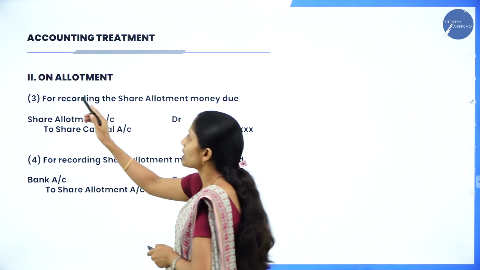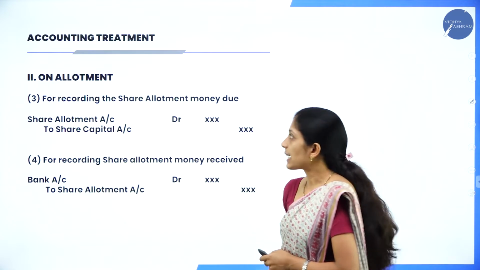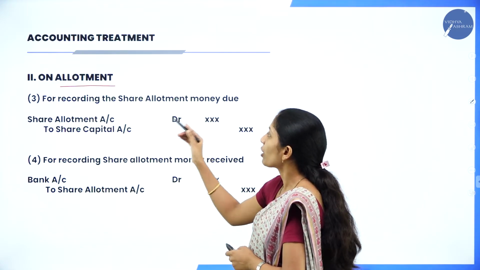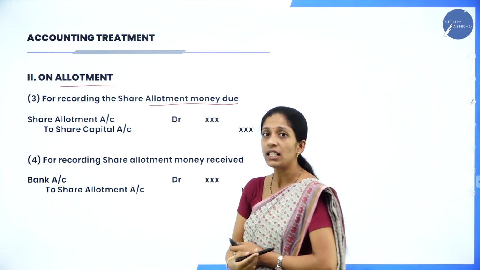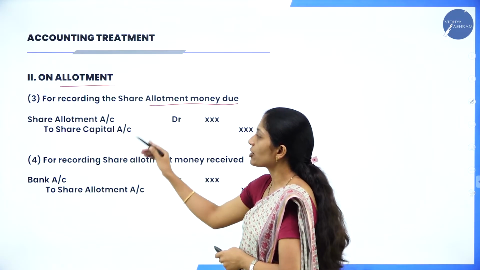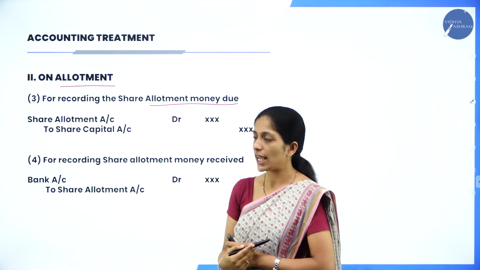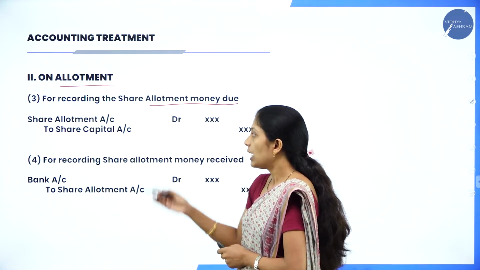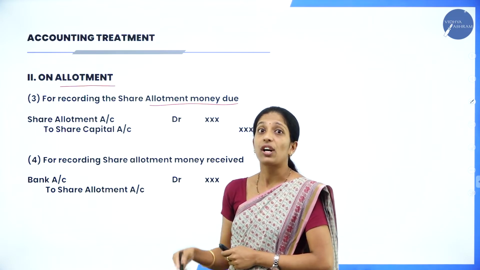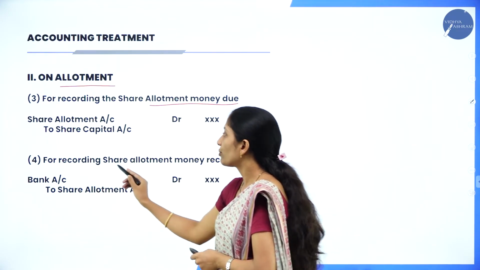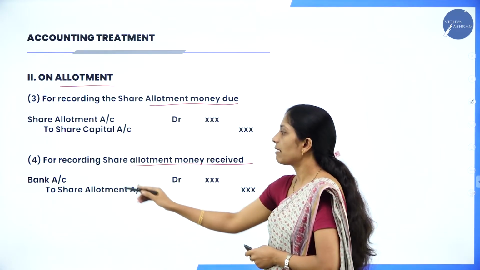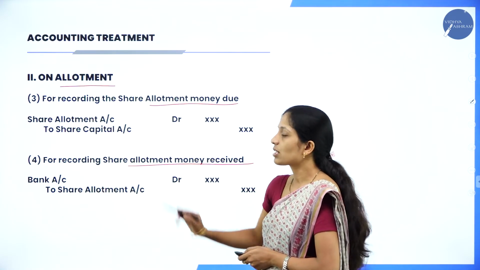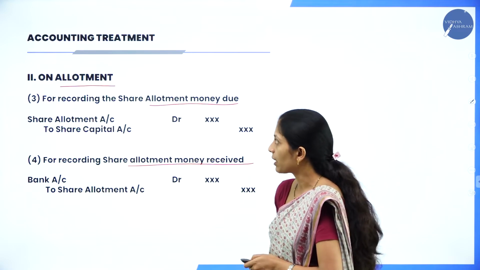Next, in the second stage itself, that is on allotment, your third entry is for what? For recording the share allotment money due. So what is the entry? Share allotment account debit to share capital account. So this is for allotment money due. Next entry is for allotment money received. So for recording share allotment money received, bank account debit to share allotment account. So this is for allotment money received.